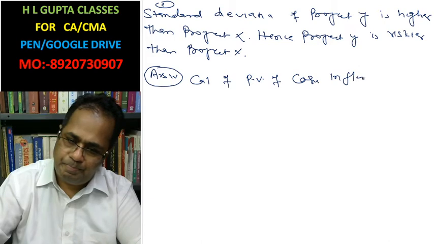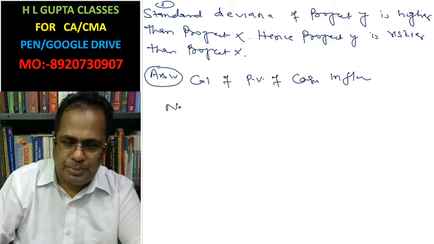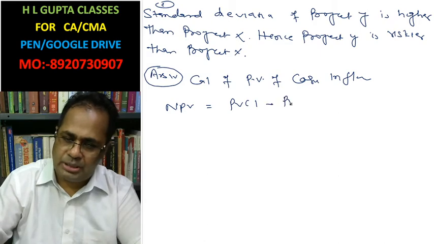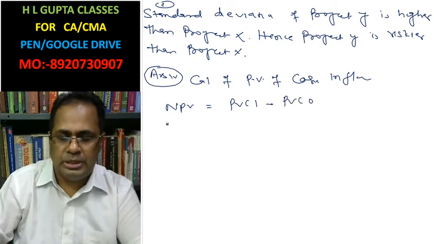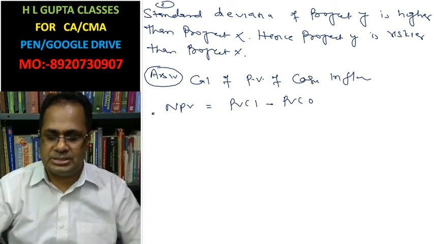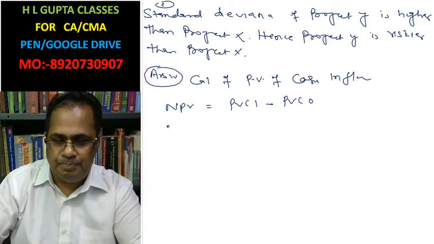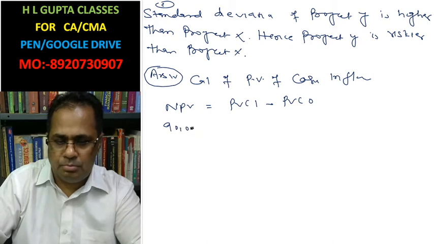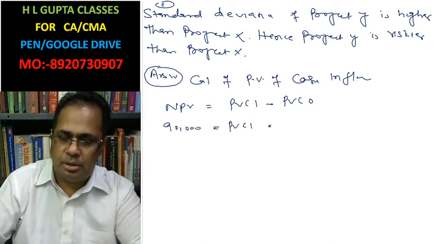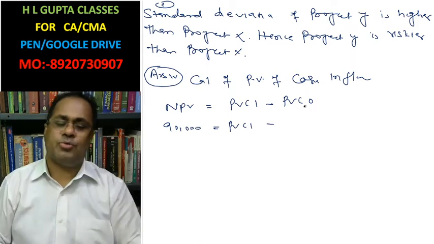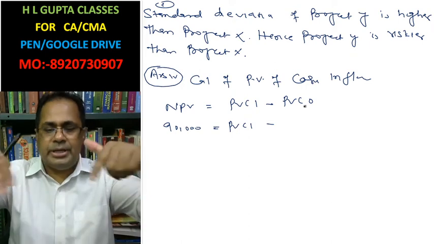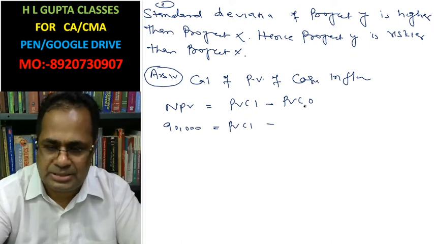Net present value is present value of cash inflow minus present value of cash outflow. Net present value is assumed to be expected net present value, that is given 90,000 here. A present value of cash inflow we have to calculate, and present value of cash outflow is initial investment.